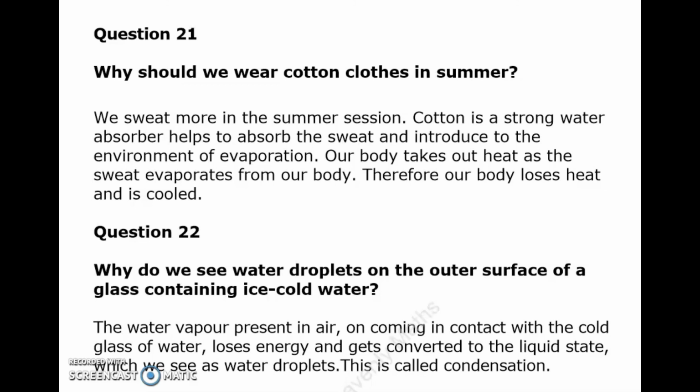Question number 22. Why do we see water droplets on the outer surface of a glass containing ice cold water? The water vapor present in air on coming in contact with the cold glass of water loses energy and gets converted to the liquid state, which we see as water droplets. This is called condensation.